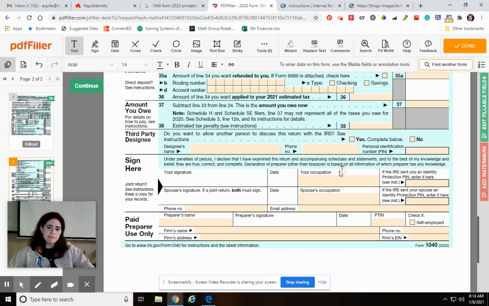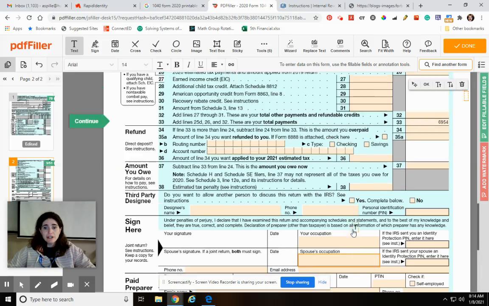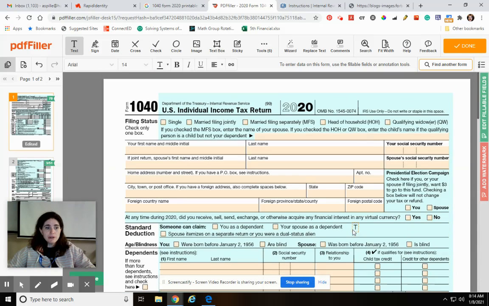Then you sign it. If you paid somebody to prepare it, like say you took it to an accountant and they put it all together and prepared everything for you, then they would fill this out. And after that, you're done. So you would fill it out, and then mail it to the address that they have in the instruction booklet. I know this is a very long video, but it's kind of a long subject.